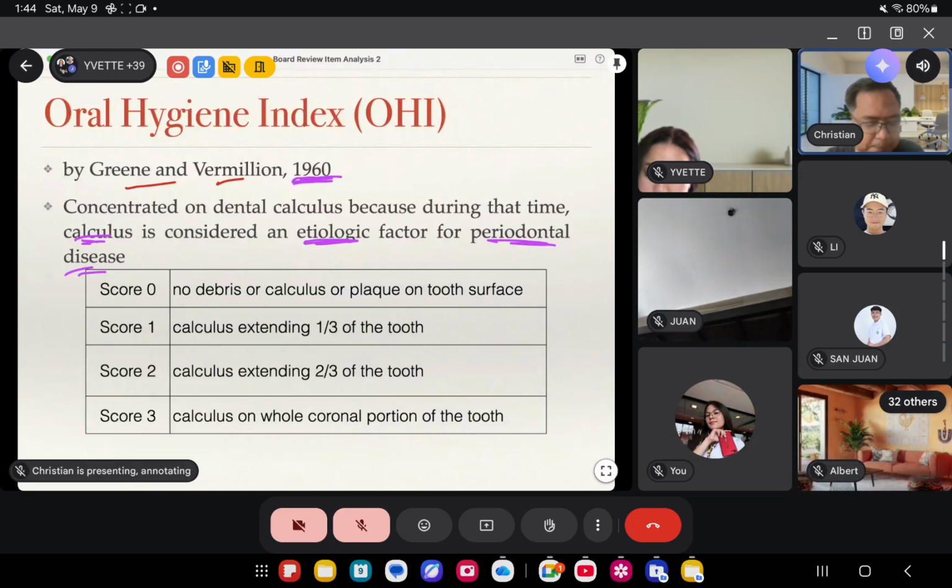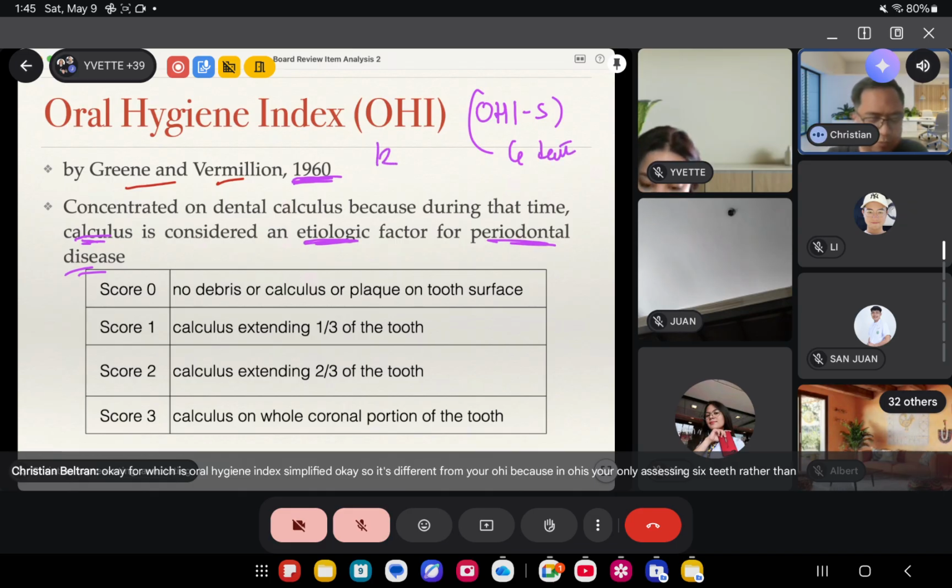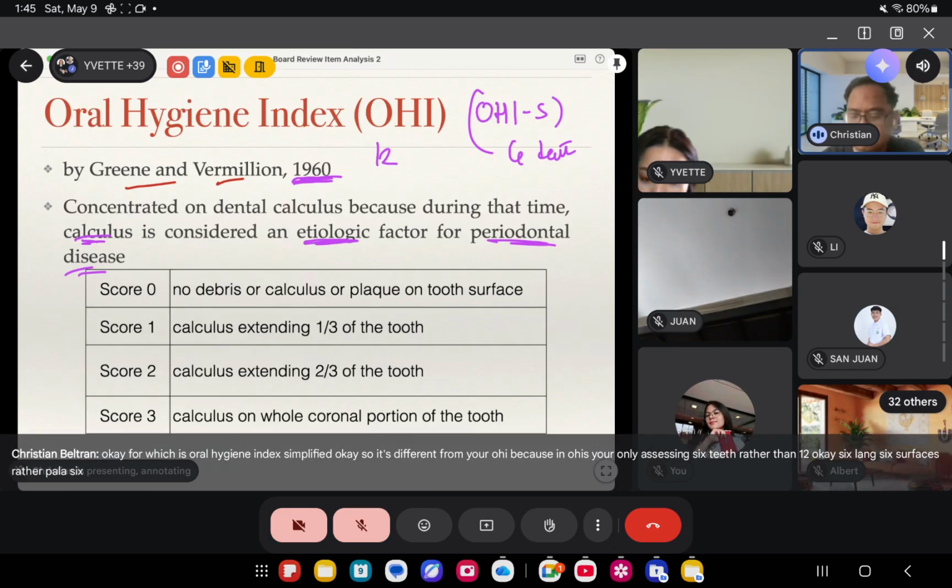Wait lang. So we have what we call OHIS. Okay? OHIS is Oral Hygiene Index Simplified. Okay? So it's different from your OHI because in OHIS, you're only assessing 6 teeth rather than 12. Okay? 6 lang. 6 surfaces rather pala. 6 surfaces.